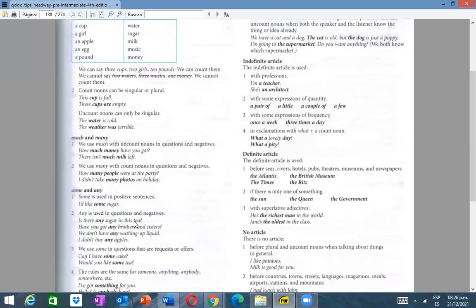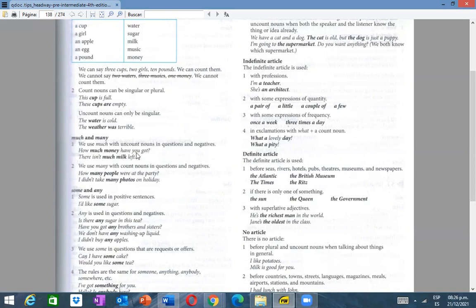Let's continue. We have to talk about now much and many. We use much with uncount nouns. When? In questions and negatives. Remember the rules of some and any, right? You know, you have all of the rules about some and any. So here is the same. We use much with uncount nouns in questions and negatives. Okay? Similar to any. Let's read the examples.